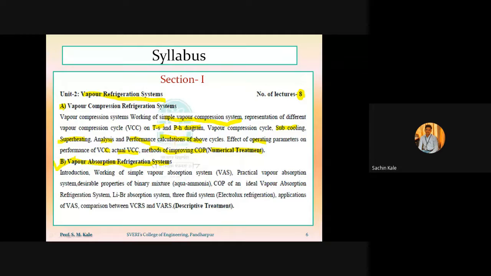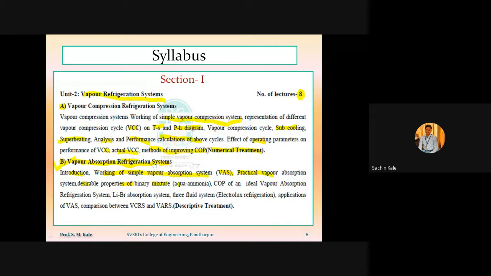Under this, we have to study what is meant by vapor absorption refrigeration system, that is introduction, working of simple VARS system. Vapor absorption refrigeration system is called VARS, and vapor compression refrigeration system is called VCRS. So working of simple vapor absorption refrigeration system, then practical vapor absorption refrigeration system,